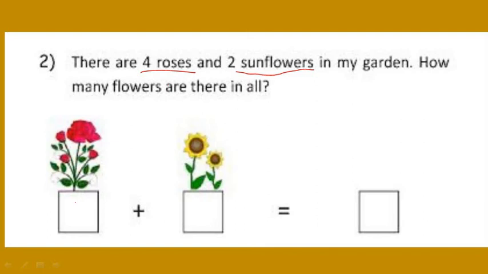First of all, I should write the number of roses here, as I have 4 roses. How many sunflowers do I have? I have 2 sunflowers. I have to write it in this box. Now I want to know together how many flowers I have, so I have to count all these flowers together. 4, after that 5 and 6. So I can say that I have 6 flowers together in my garden.